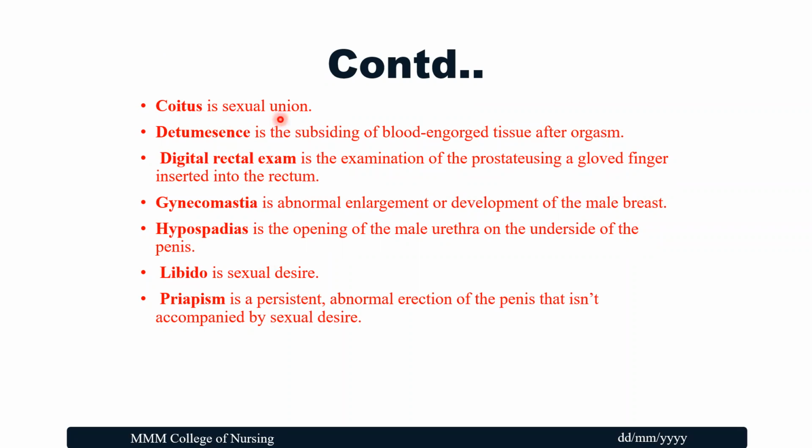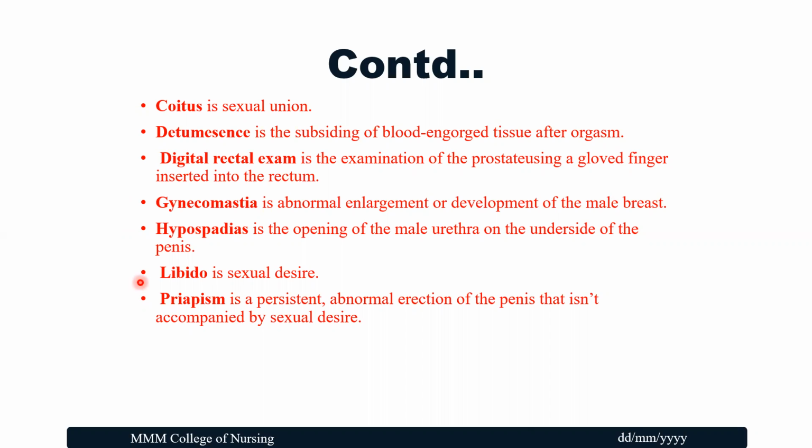Coitus is a sexual union. Detumescence is the subsiding of blood-engorged tissue after the orgasm. Digital rectal examination is the examination of the prostate using a gloved finger inserted into the rectum. Gynecomastia is the abnormal enlargement or development of the male breast. Hypospadias is the opening of the male urethra on the underside of the penis.